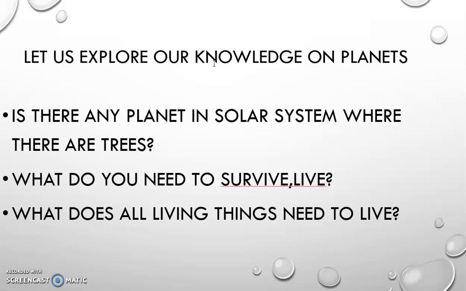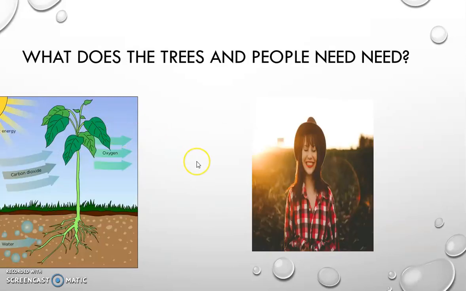What do you need for living? And what will the tree need? What will you give for the tree every time? What do all living things need to live? I think you have started thinking now, right? So I think you got the answers. What do we need for living? Yes, you need water, sunlight, earth, air, oxygen, light energy.